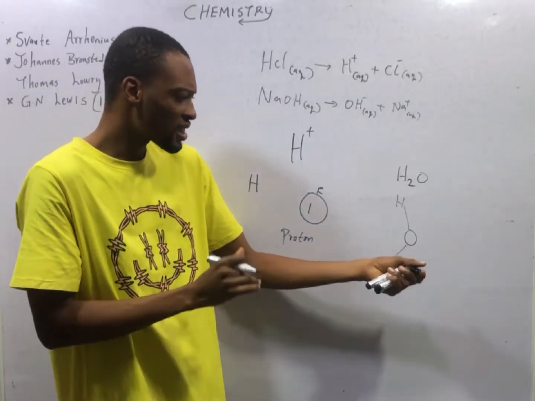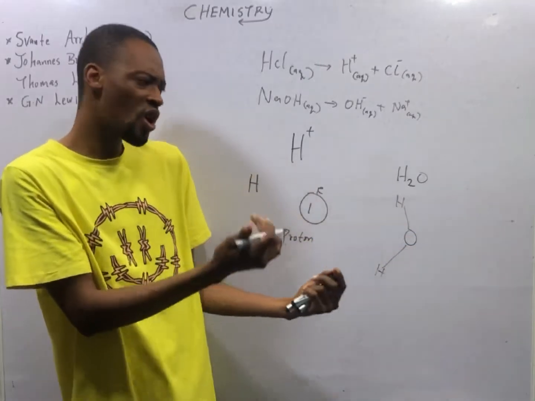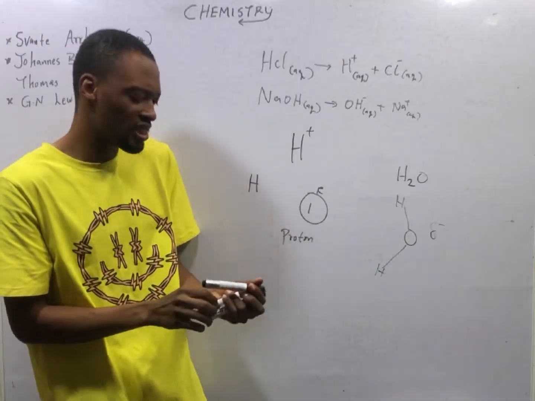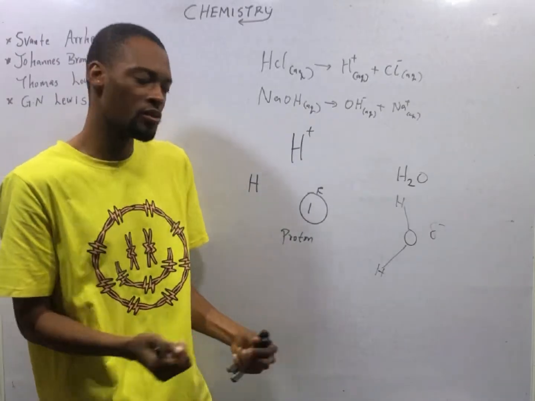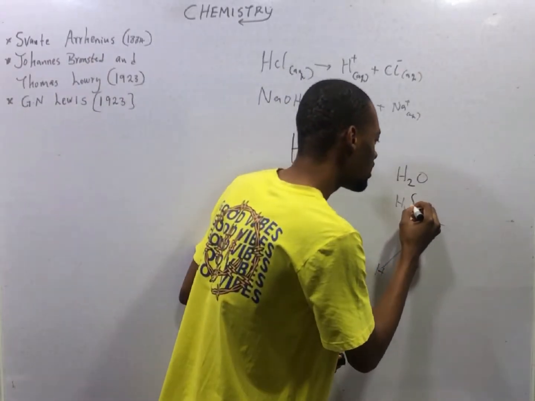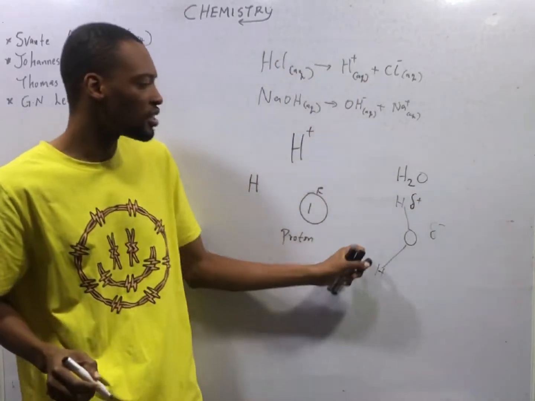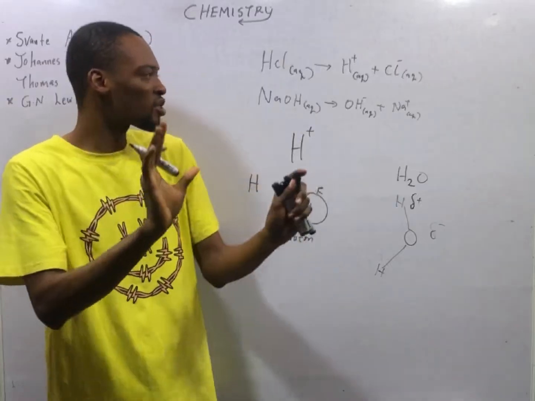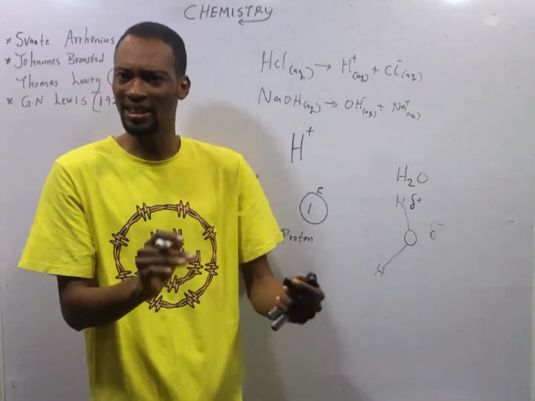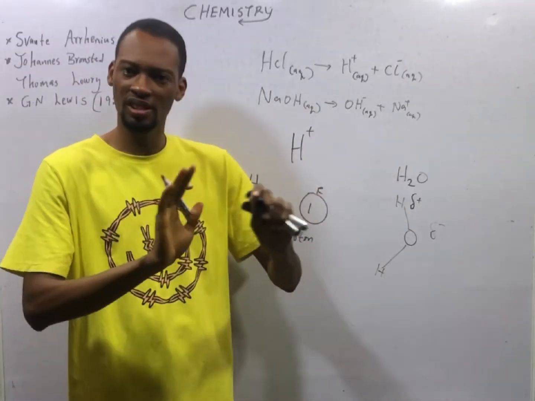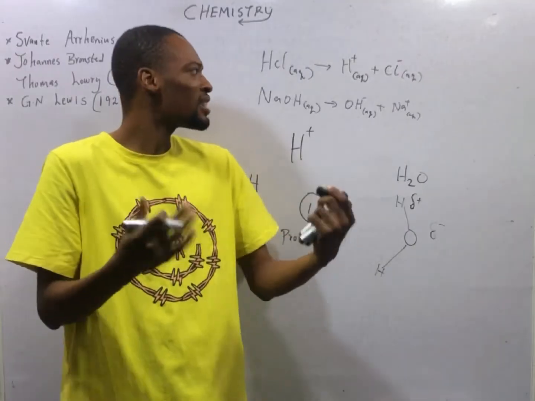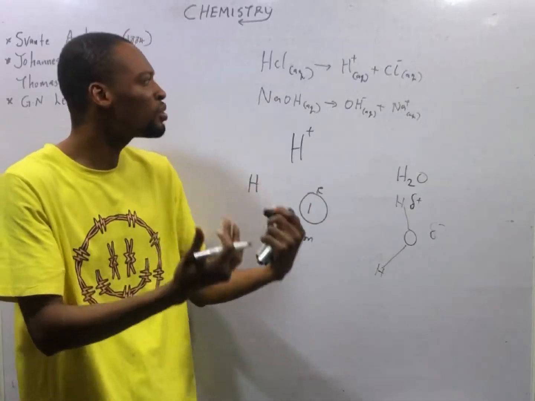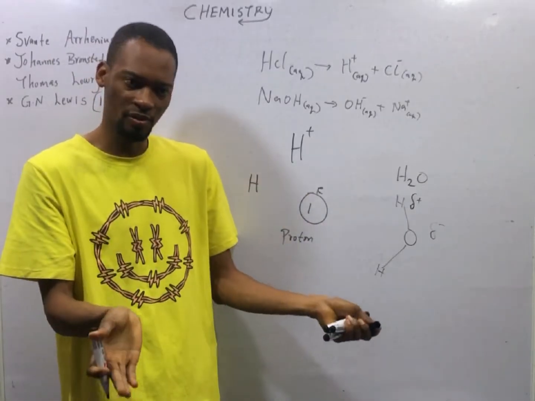As the oxygen tends to pull more electrons to itself, oxygen becomes partially negative. And as hydrogen is getting less of the electron, hydrogen becomes partially positive. This is what happens in water. Now, acids are substances that don't like hydrogen. They want to take hydrogen away, which means acids are substances that choose to lose hydrogen ions.